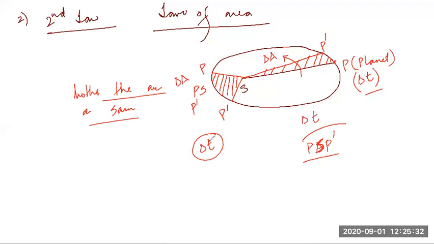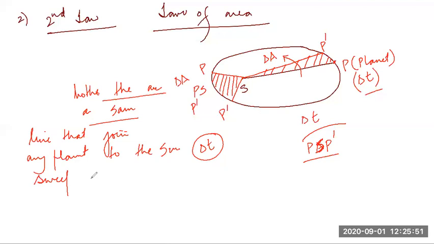So how do I define second law? Well, it says the line that joins any planet to the sun sweeps equal areas in, can any student say equal?